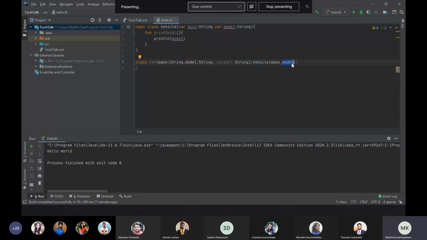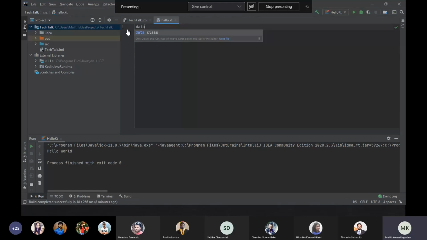The next thing I want to talk about regarding Kotlin classes is data classes. One of the main features in Kotlin is the data class. Why? In Kotlin, they use data classes just to store data. So the main purpose of that is storing data. When creating a data class, we have to use this data keyword and this class.